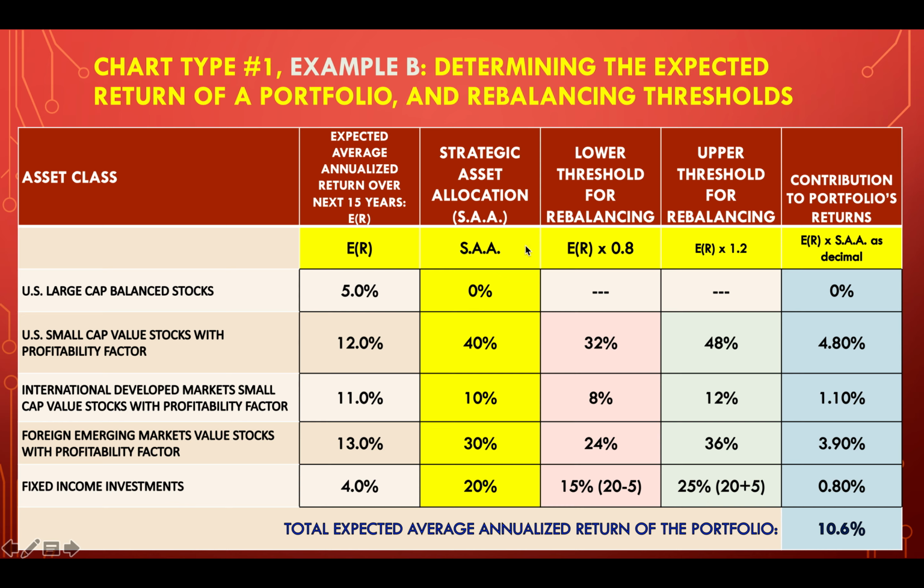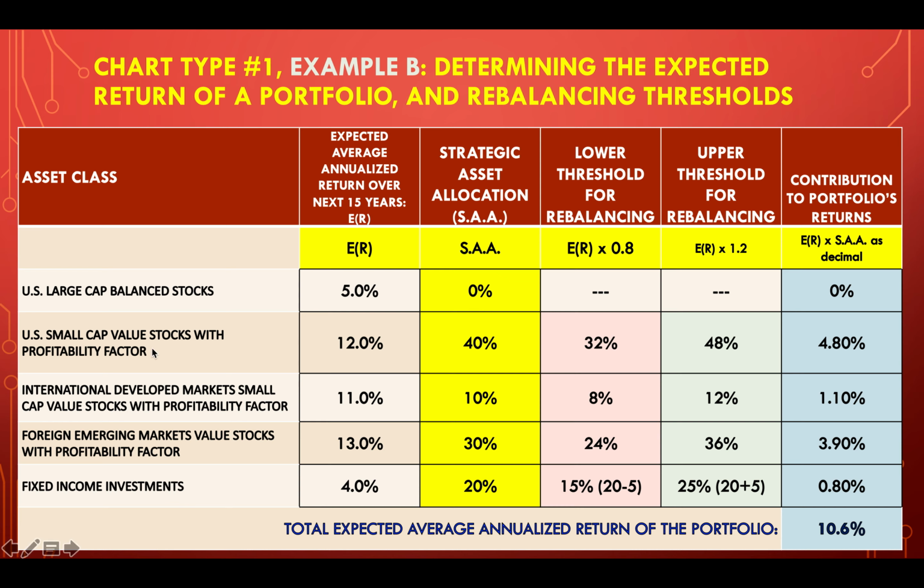If you multiply the expected returns times the strategic asset allocation, add all that up, if I did my math right, it came to 10.6%. Again, there's no one completely right answer to this, but you are going to do this on an exam where you come up with the strategic asset allocation. And what I'm looking for is a strategic asset allocation that makes sense.